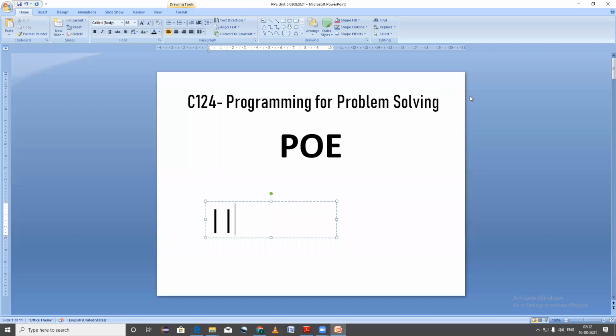Okay, now you can tell me what is this operator, double slash? Okay, tell me what is variable?